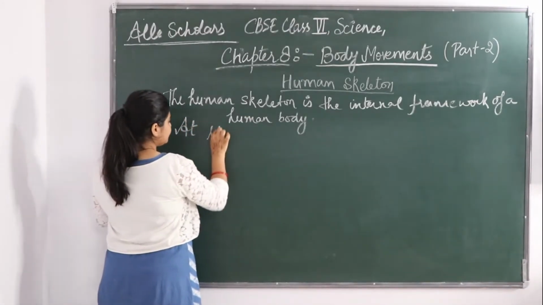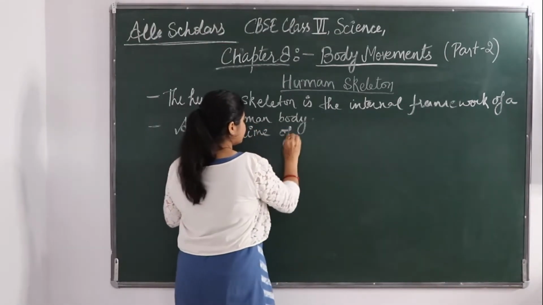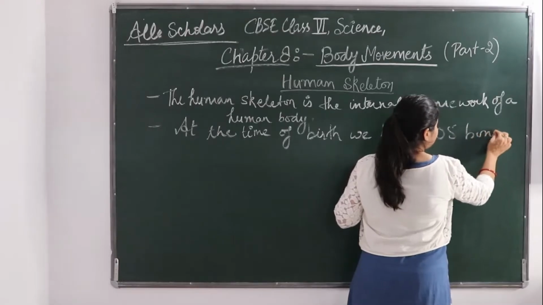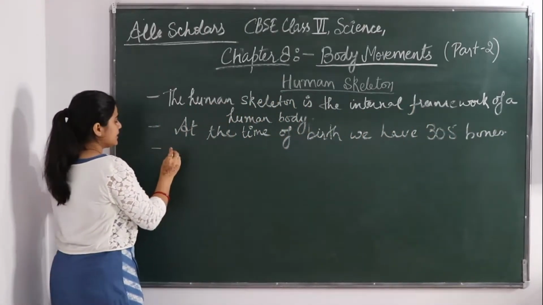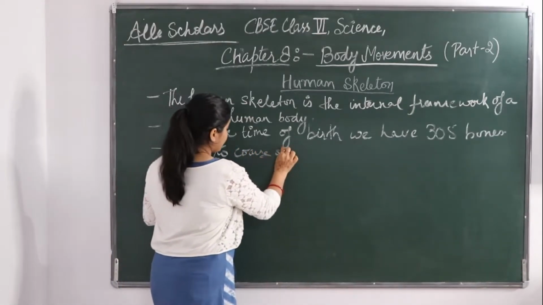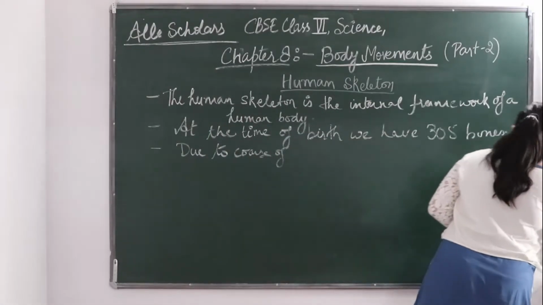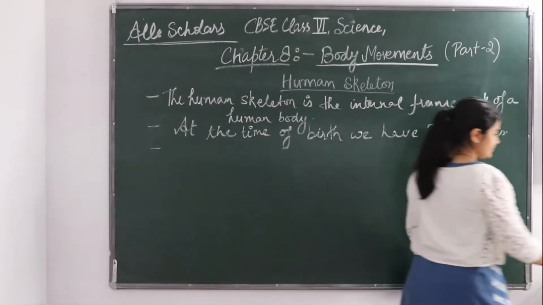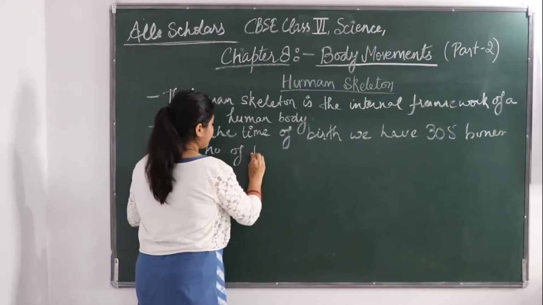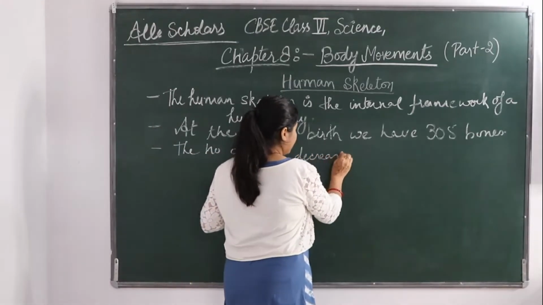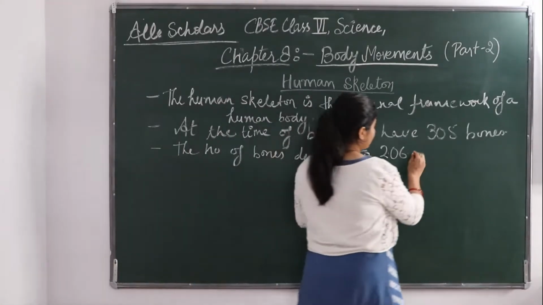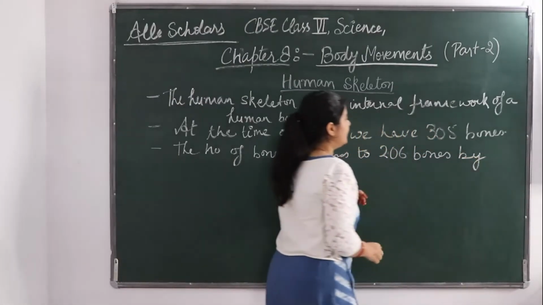At the time of birth, we have 305 bones, but due to the course of time, the number of bones decreases to 206 bones by adulthood.